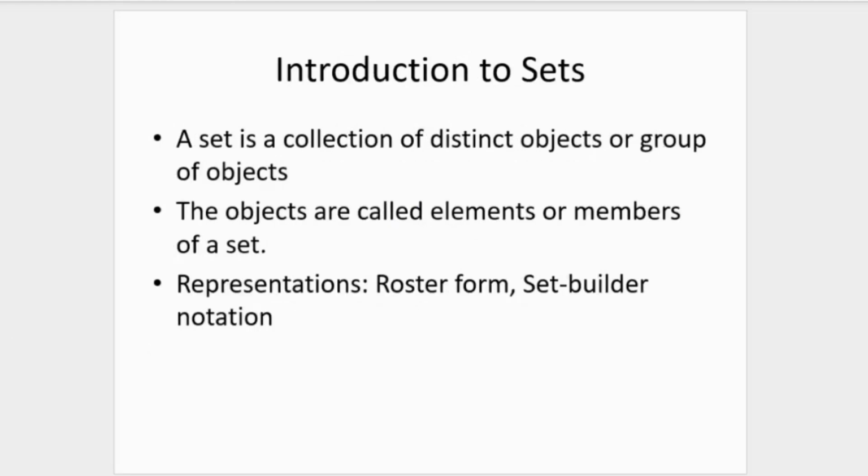Before I move on, there are different representations for sets. So we have the roster form and the set builder form.